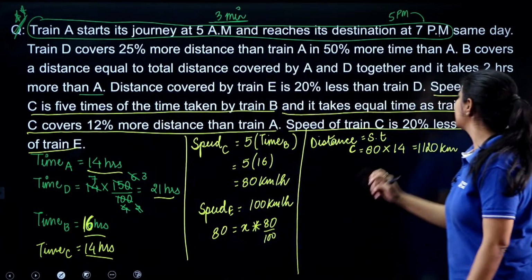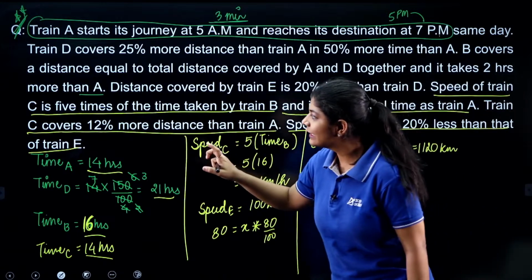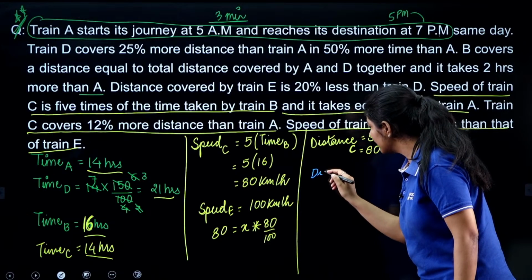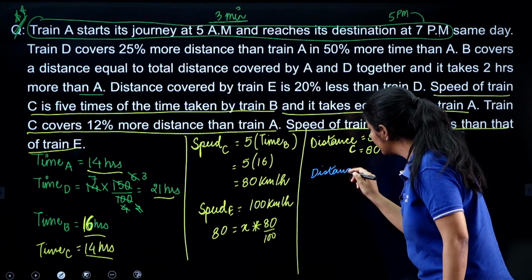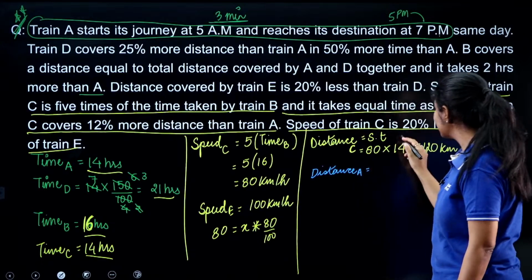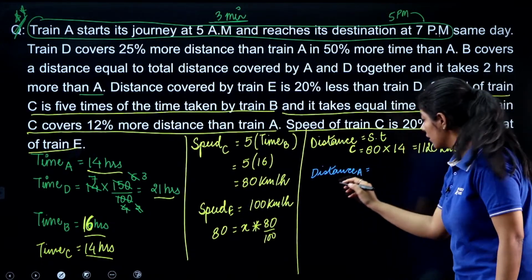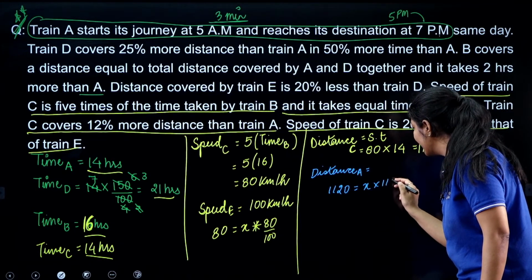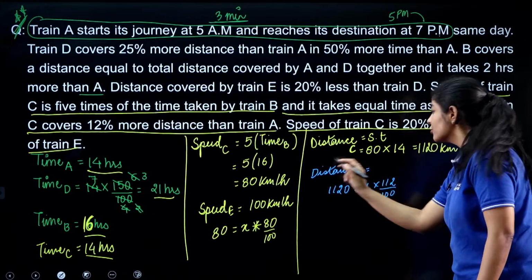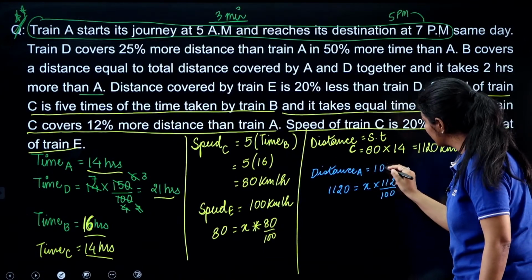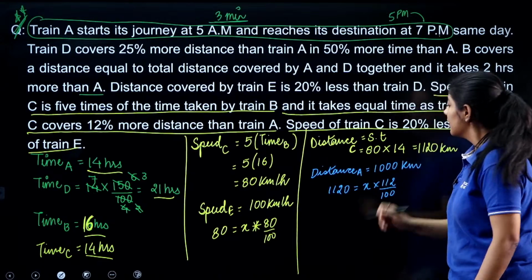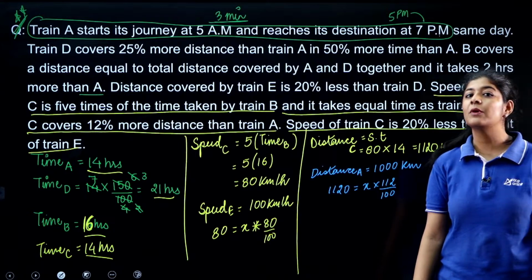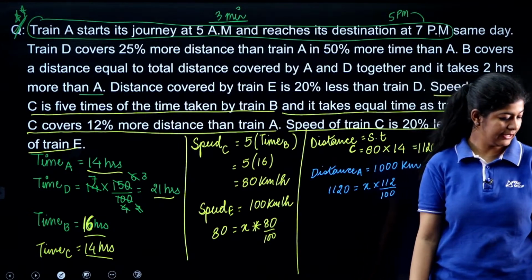Now the question says that train C covers 12% more distance than train A. So we can calculate the distance covered by train A as well. This distance is 12% more. So 1120 is x into 112 divided by 100. So the distance covered by train A is 1000 kilometers. If anyone has any doubt, please do ask me in the comment section, right?